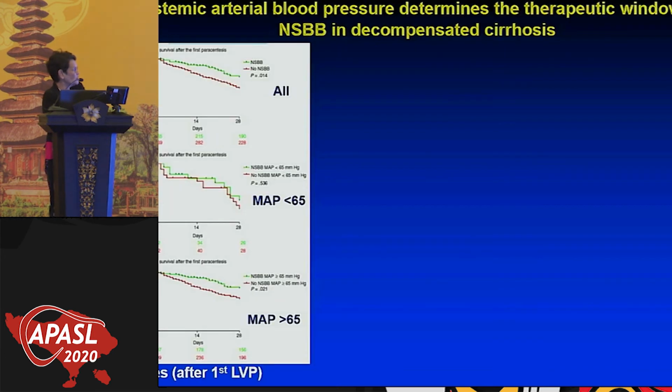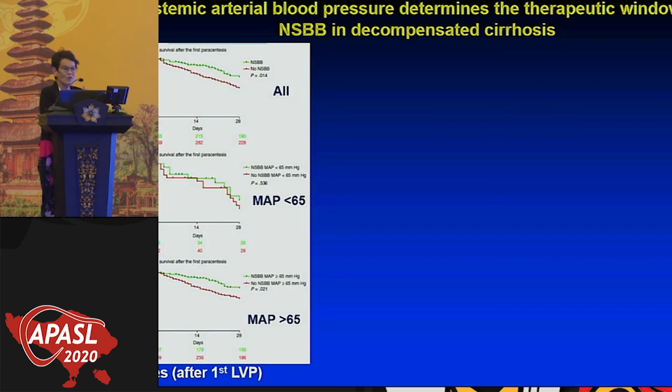And this is the study that Dr. Abbas already showed you. This is the group from Michael Manz in Germany. They looked at patients with ascites after their first LVP, meaning these were already patients that were starting to be refractory to diuretics. When you look at overall, the green line is the non-selective beta blockers, with better survival than no non-selective beta blockers, but it was entirely dependent on the mean arterial pressure.